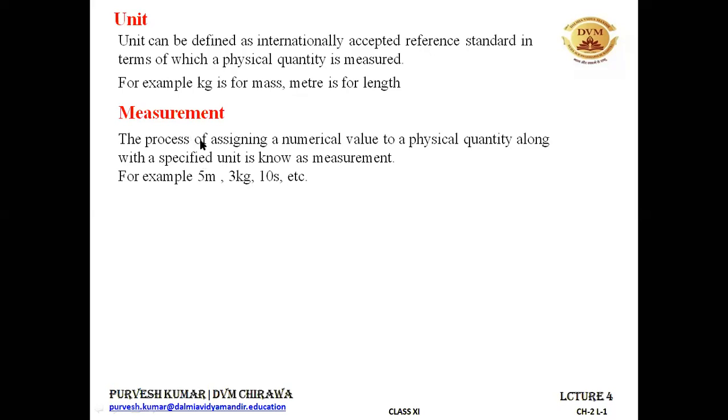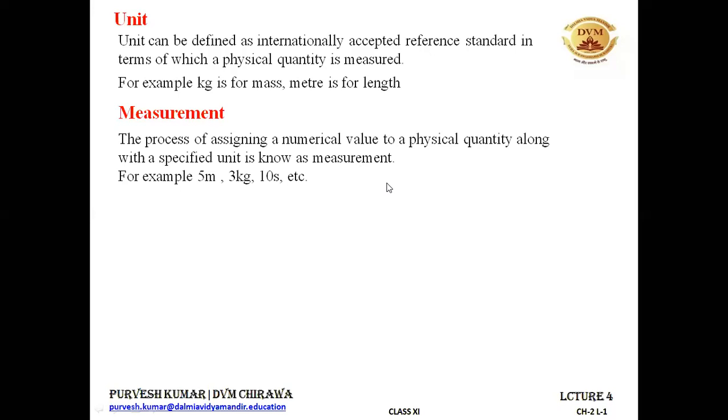Then you can say that you have measured the mass of those oranges. So the process of assigning a numerical value to a physical quantity along with a specified unit is known as measurement.